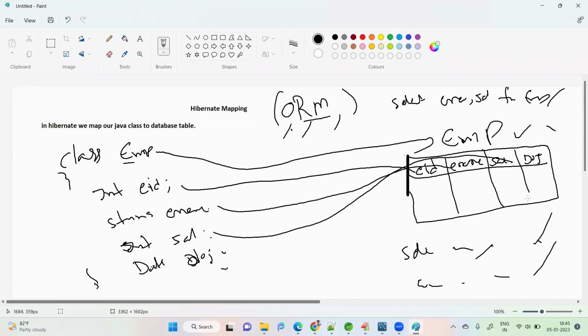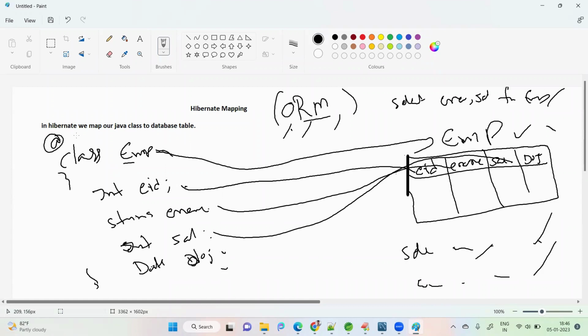That is a problem. To avoid that, we have the ORM framework, object relational mapping. That means we are mapping our Java class object to our table name. The class name maps to the table name, and variables map to the column names. How to map that? We have some annotations, similar to how they look in Spring. Also, we have some annotations here.